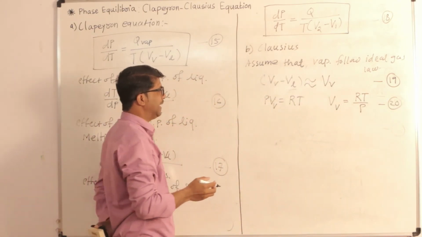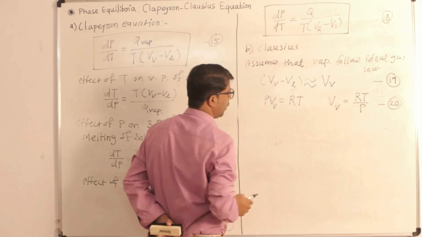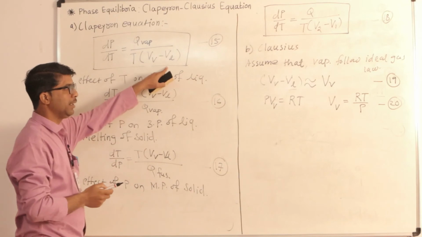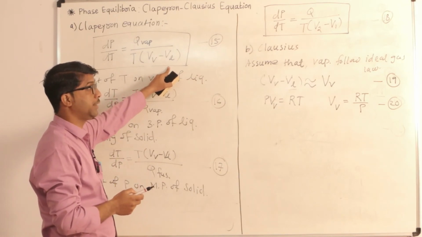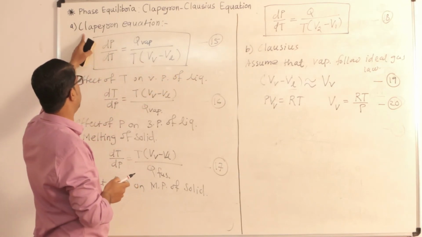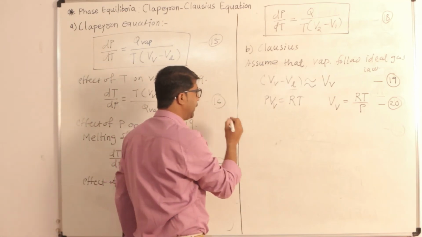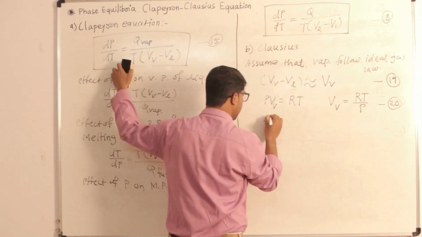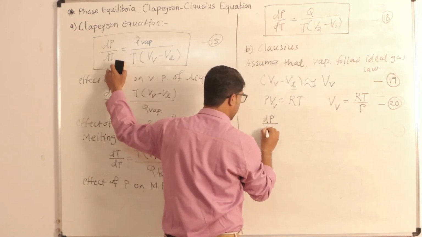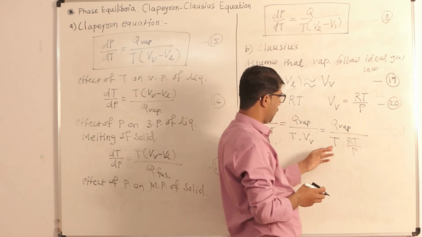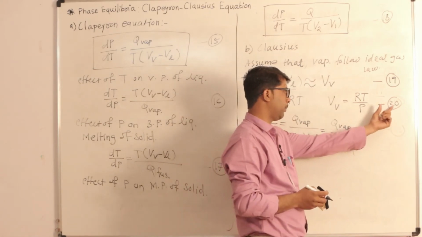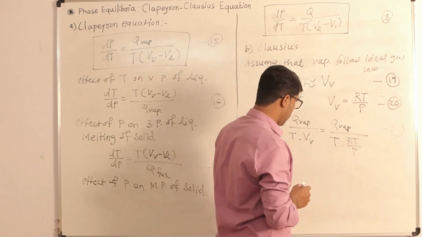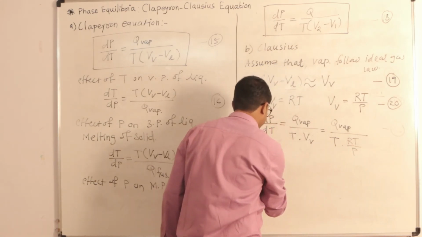Now we are going to insert equations 19 and 20 into equation number 15. That means we apply the modification suggested by Clausius into the Clapeyron equation. Equation 15 is the Clapeyron equation, the change in pressure with temperature. Here we insert the value of V_v from equation number 20, then we will get Q evaporation upon T into RT upon P.